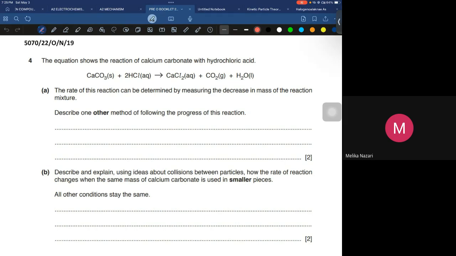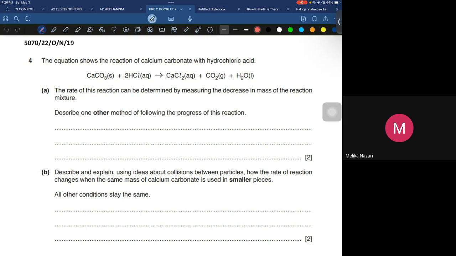You can find the decrease in mass. As you can see, calcium carbonate is solid. Of course, when the reaction is happening, the amount of the reactant decreases. So you can take a weighing balance and weigh the calcium carbonate.